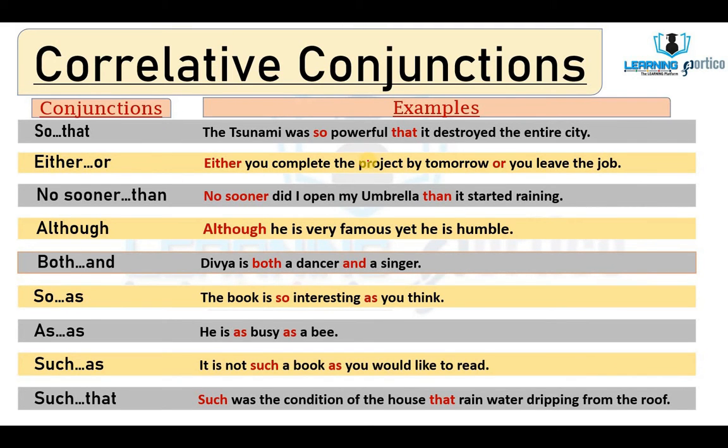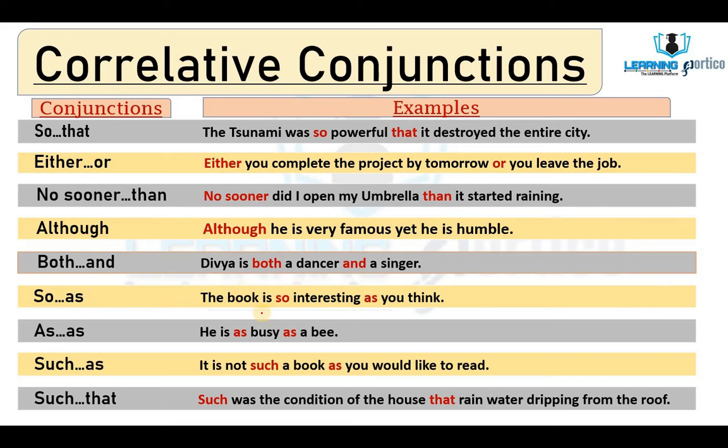Here are the examples of correlative conjunction. So that: the tsunami was so powerful that it destroyed the entire city. Either or: either you complete the project by tomorrow or you leave the job. No sooner did I open my umbrella than it started raining. Although he is very famous, yet he is humble. Both and: Dibya is both a dancer and a singer.